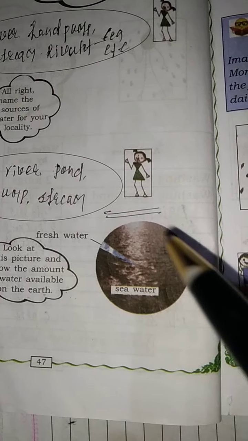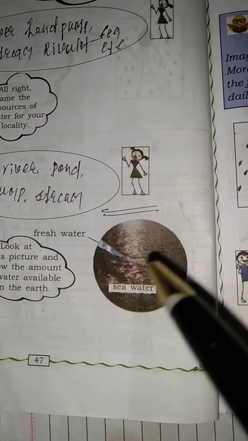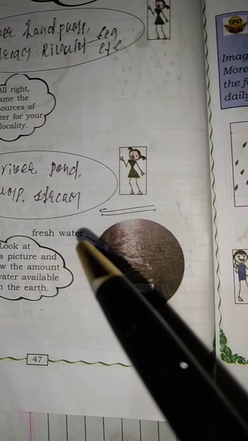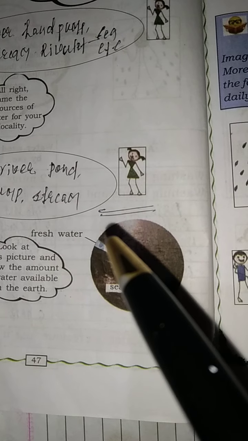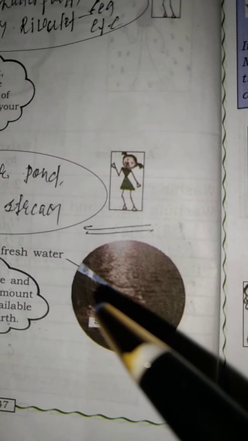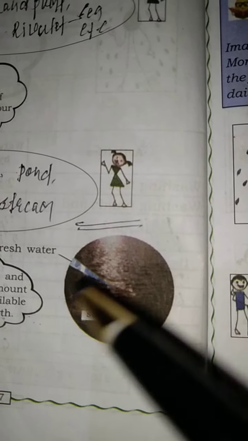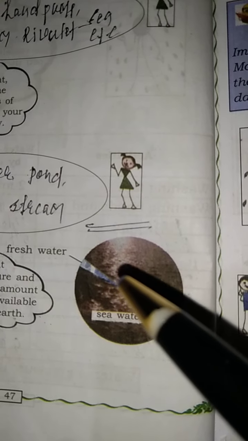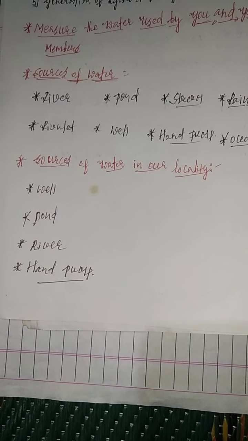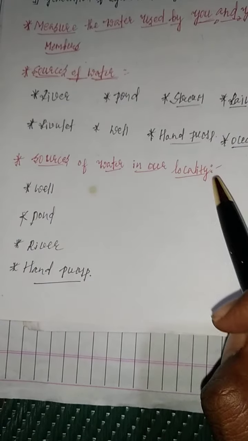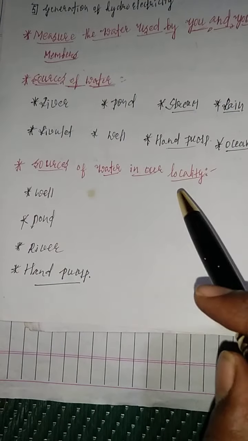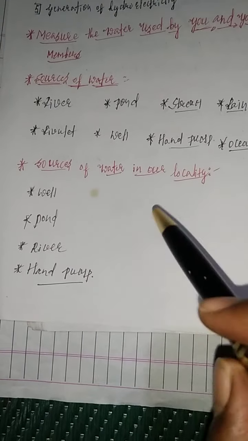This much of the water is salt water, and this much is fresh water that is used for drinking purposes. The sources of water in our locality are well, pond, river and pump.